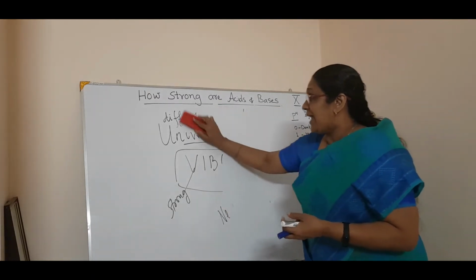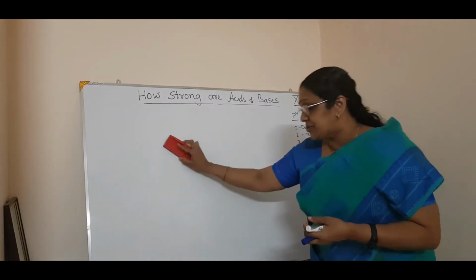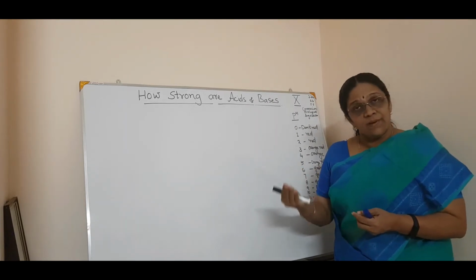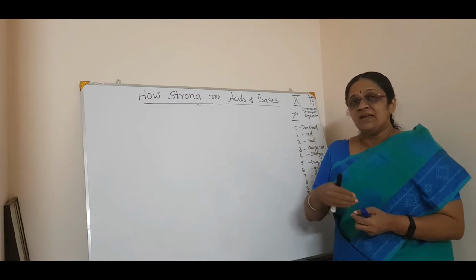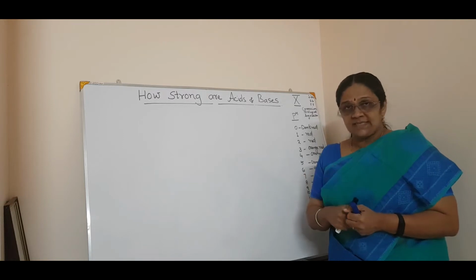Now you want to calculate how much hydrogen ion concentration there is in acids, or how many OH minus ions are present in bases.